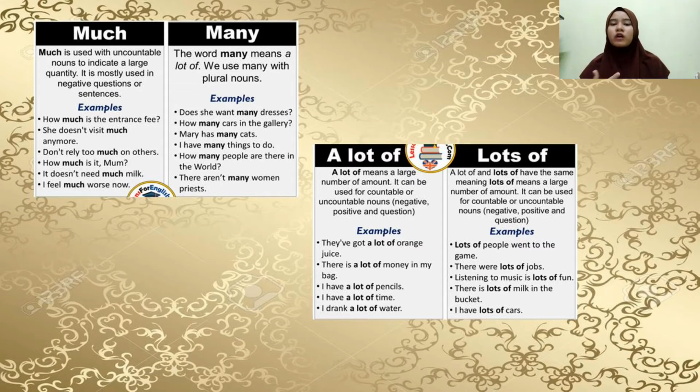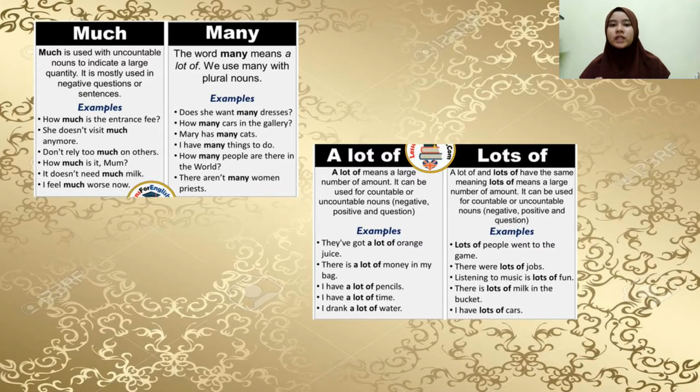Too is also often used before much and many to mean more than was needed. For example, I bought too much fruit at the market. We will never eat it all before it goes off. And there are too many people in the waiting room.